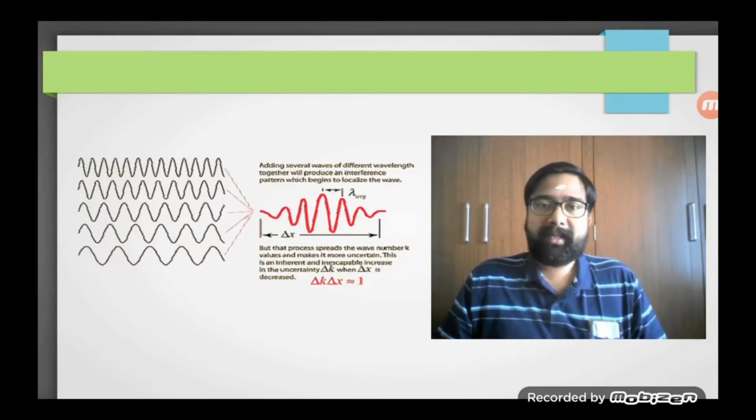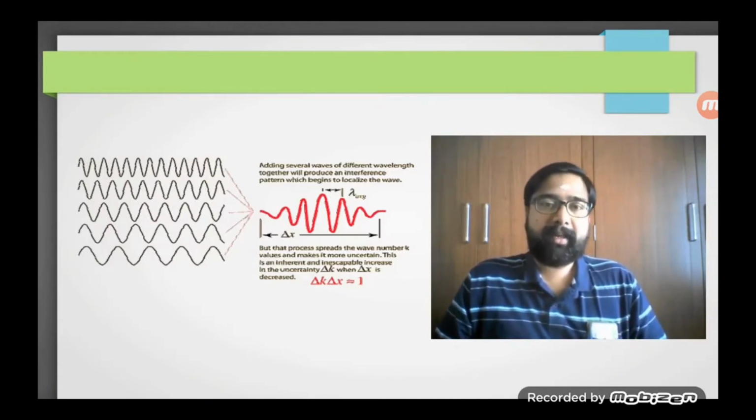And from Heisenberg's uncertainty principle, we know that the uncertainty in momentum multiplied by the uncertainty in its position is a constant.